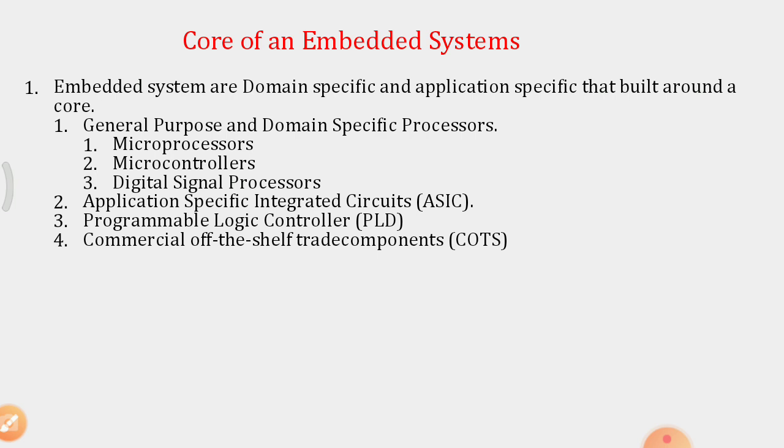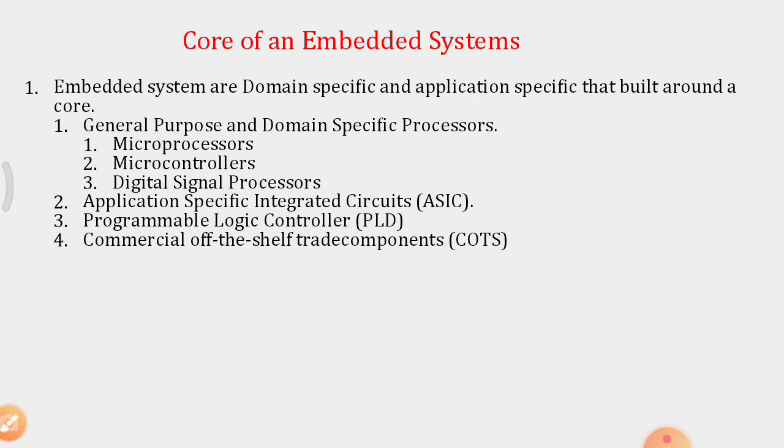Embedded systems are domain specific and application specific, and they are built around a core. Basically, these domain specific or application specific embedded systems have some processors, some cores inside them.